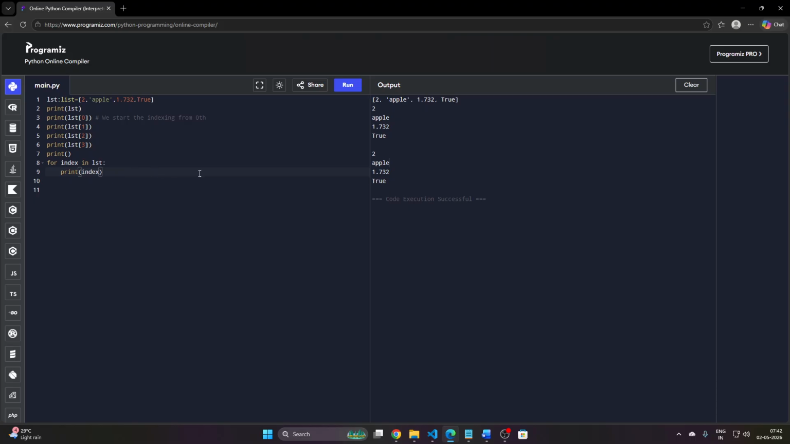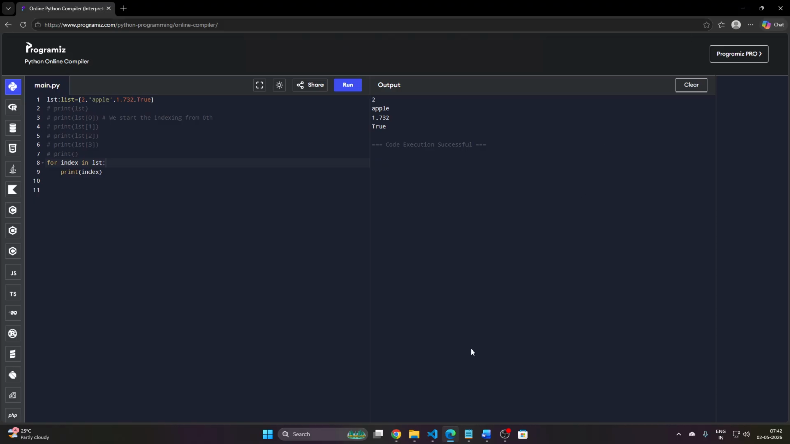So in that way we can display all the elements in one frame. If we comment out the whole thing and just run the code, index goes through the list lst, and it shows the elements one after another. Okay, we are done here.